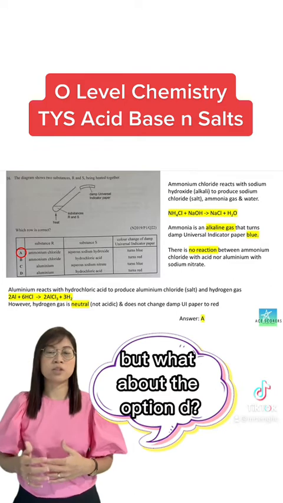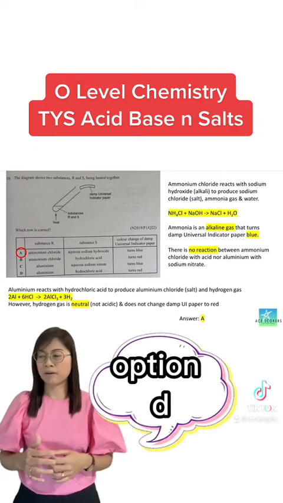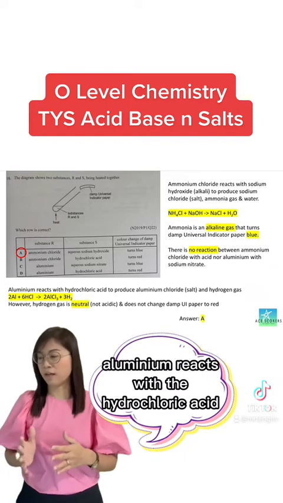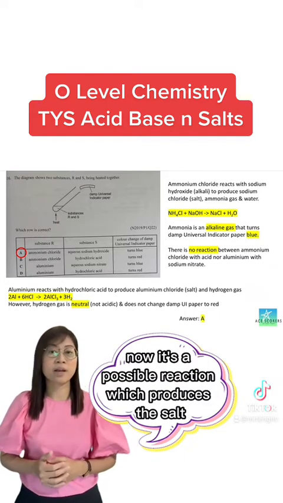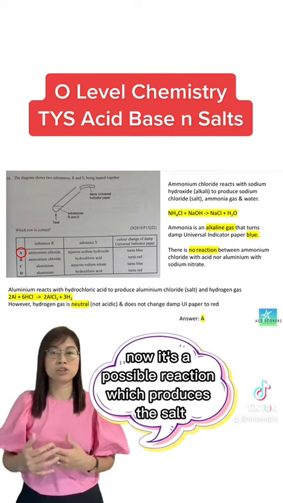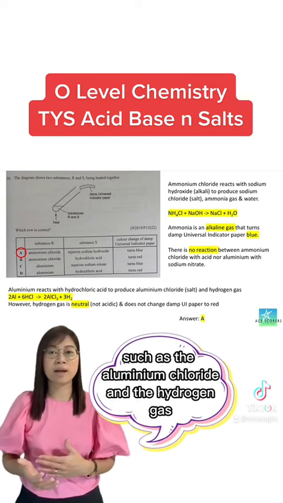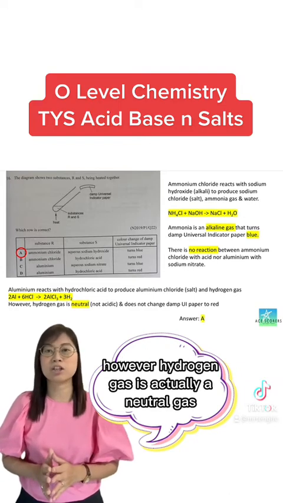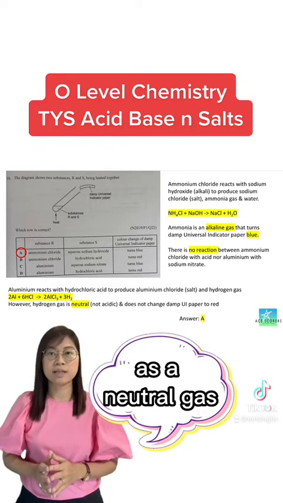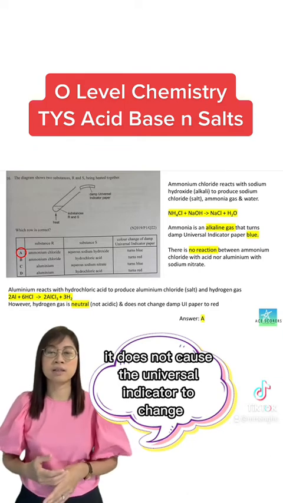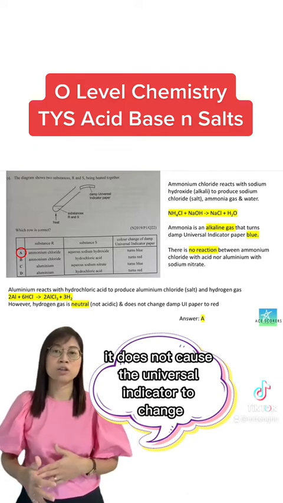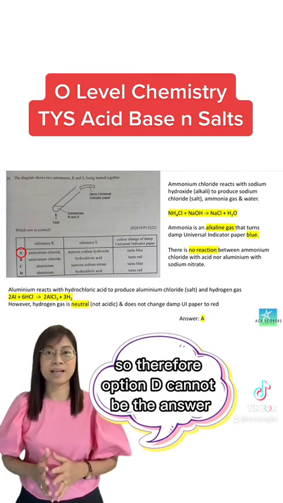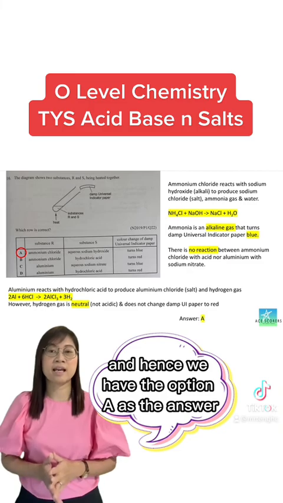But what about option D? If you look at option D, aluminium reacts with hydrochloric acid. It's a possible reaction which produces a salt, aluminium chloride, and hydrogen gas. However, hydrogen gas is actually a neutral gas. It does not cause the universal indicator to change any color. Therefore option D can't be the answer, and hence we have option A as the answer.